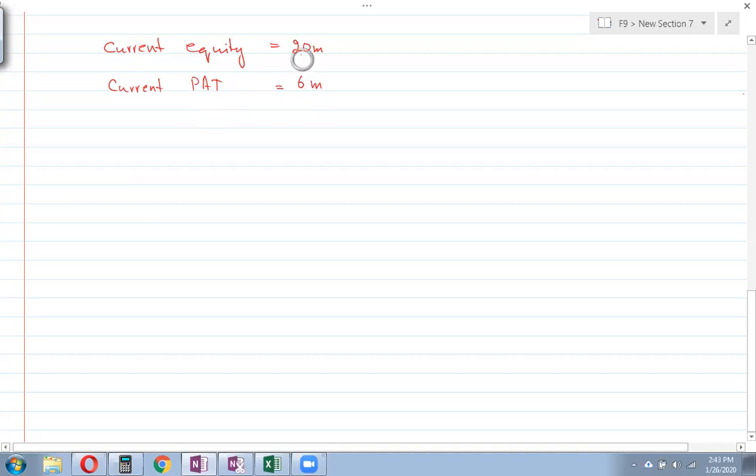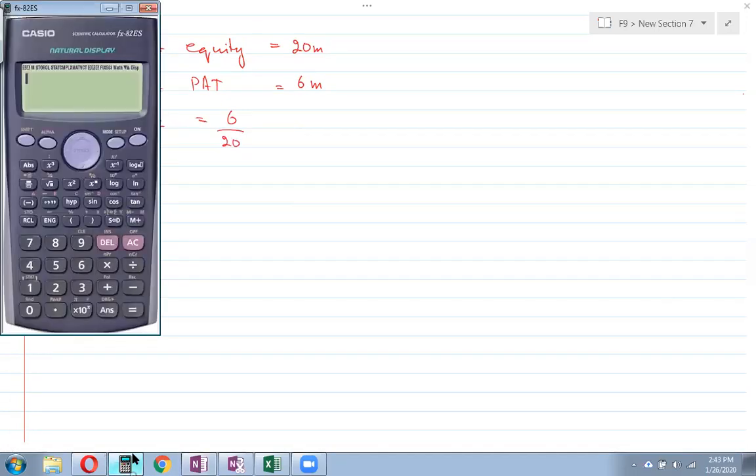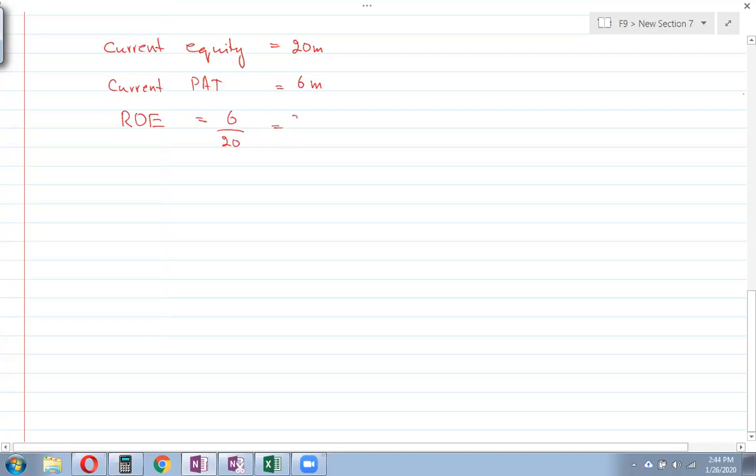Now, if we have the current equity and the current profit after tax, we can easily find out our return on equity, which is 6 divided by 20, and this will be 30%. So our return on equity is 30%.